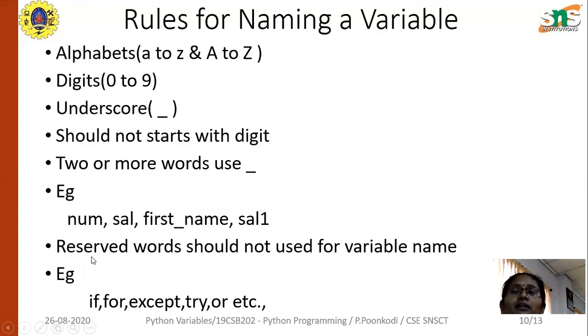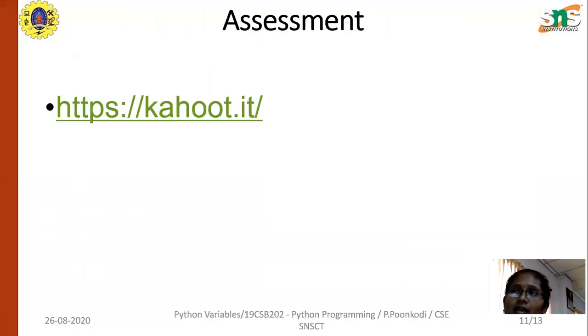Then reserved words should not be used as a variable name. The reserved words like keywords if, else, for, loop, except, try, then the data type names integer, float, double, string, list. These things cannot be used as a variable name. You should be very conscious of that. These things should not be used as variable names. Okay, thank you.